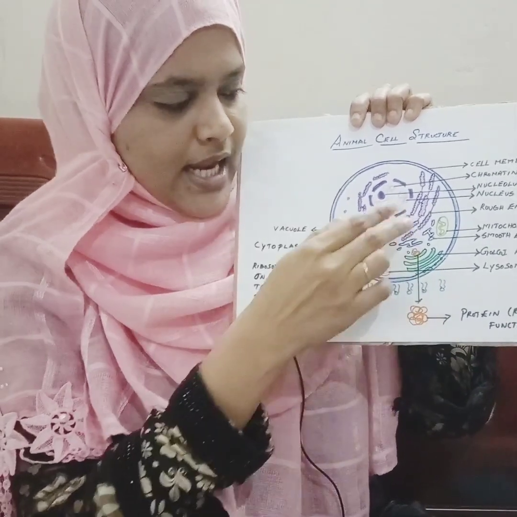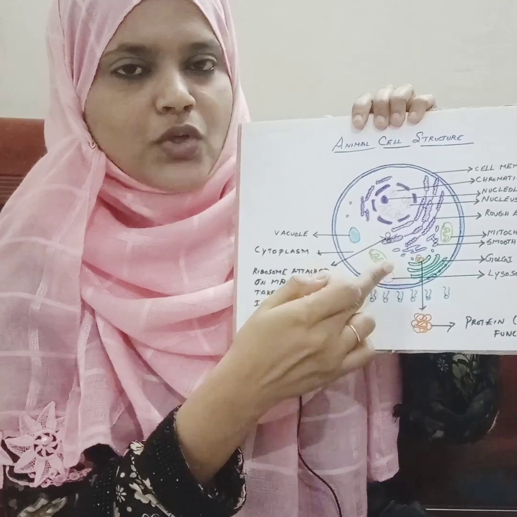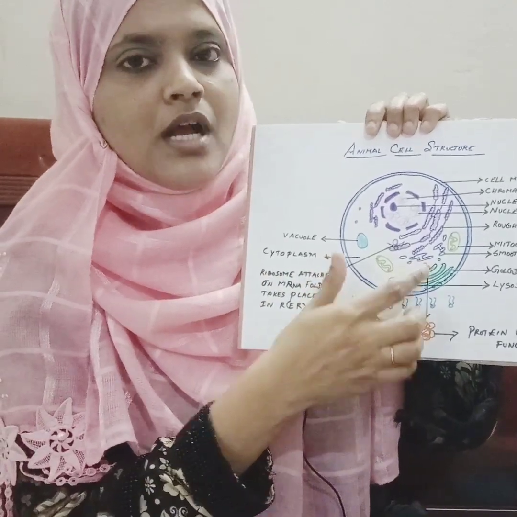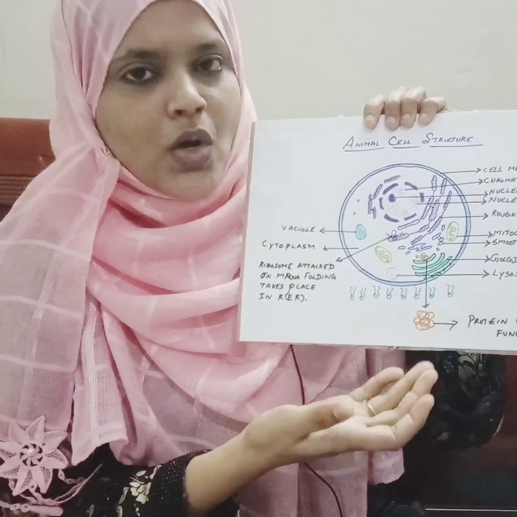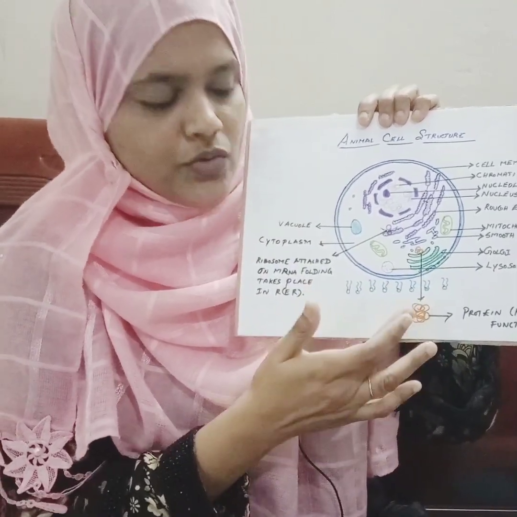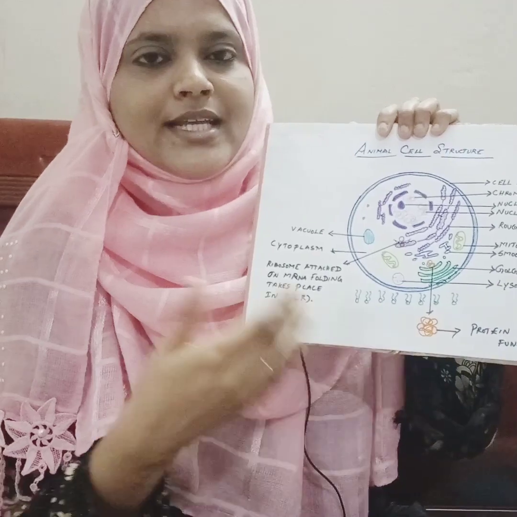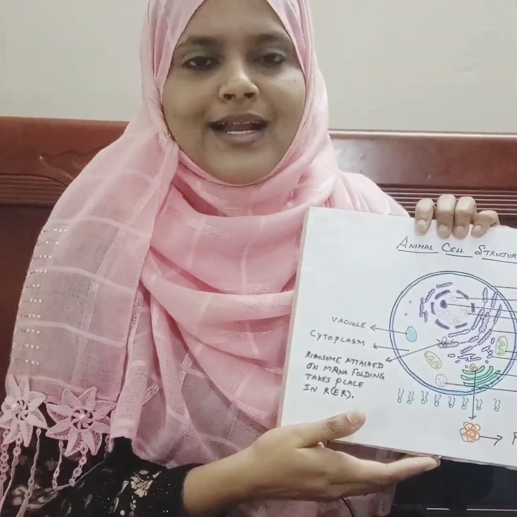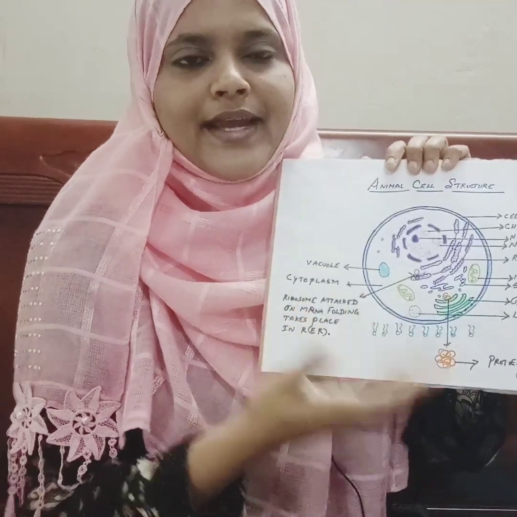After processing, it moves to the Golgi apparatus. The Golgi apparatus is otherwise called the postman of the cell. It transfers the protein to other cells. Now this protein is ready to function as an enzyme or hormone, etc. This is said to be the translation process, where protein gets synthesized.